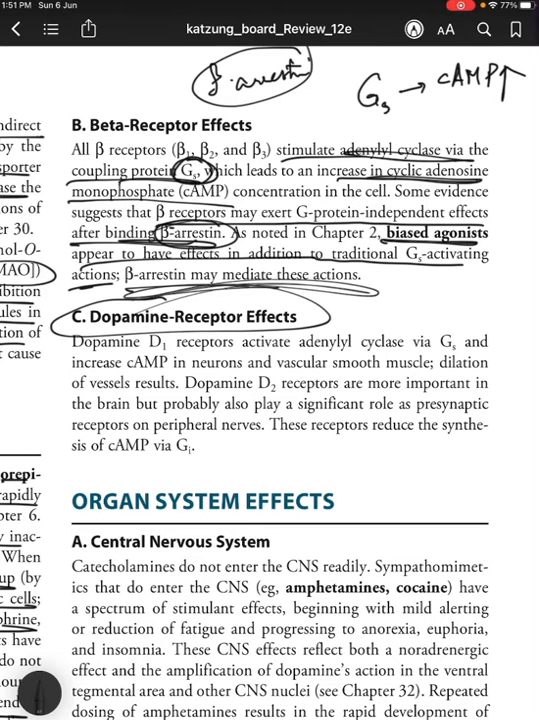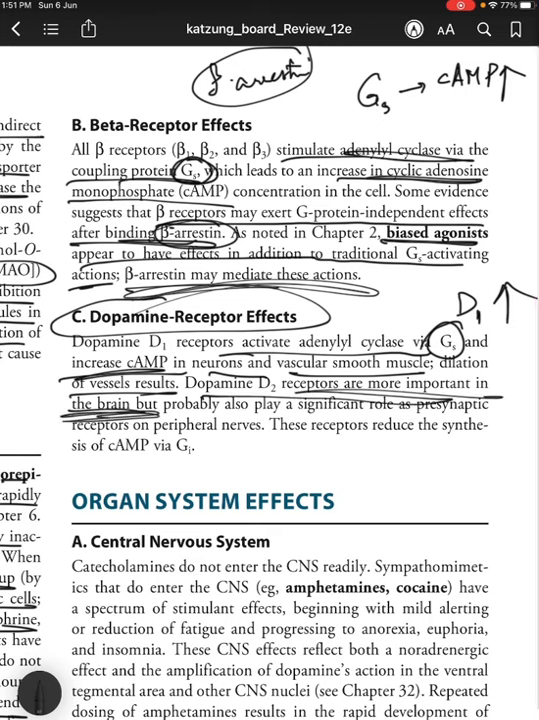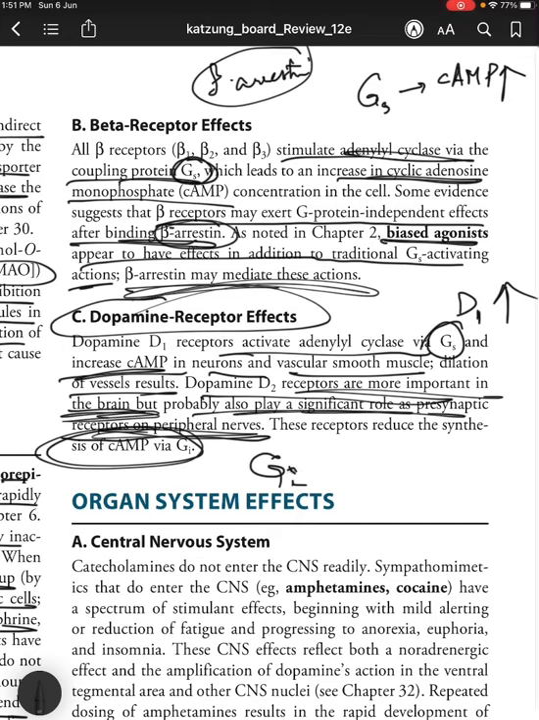Now coming to dopamine receptor effects. Dopamine D1 receptors activate adenylyl cyclase via GS and increase cAMP in the neurons and vascular smooth muscle. Dilation of vessels results. D1 is present in renal and splanchnic blood vessels, where it dilates those vessels. D2 receptors are more important in the brain, but probably also play a significant role as presynaptic receptors on peripheral nerves. These receptors reduce the synthesis of cAMP via GI.